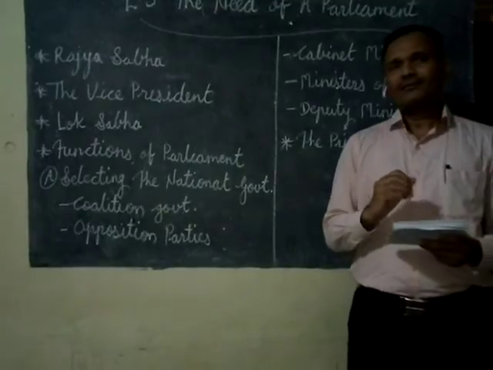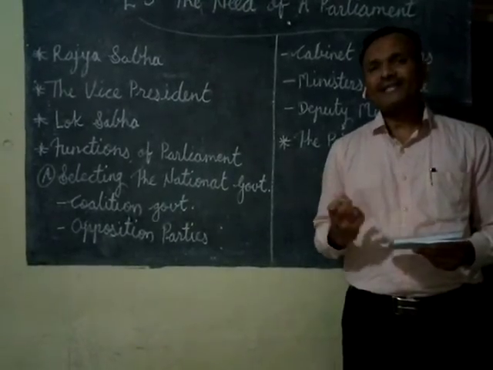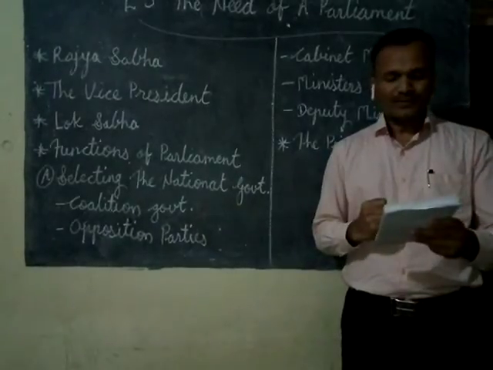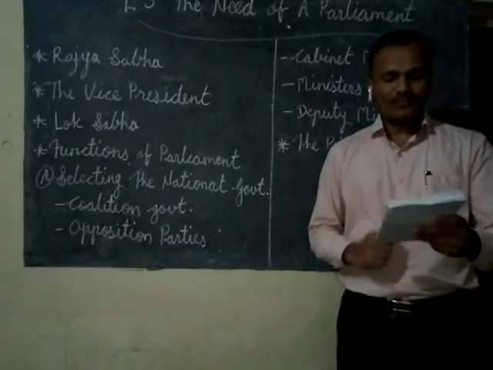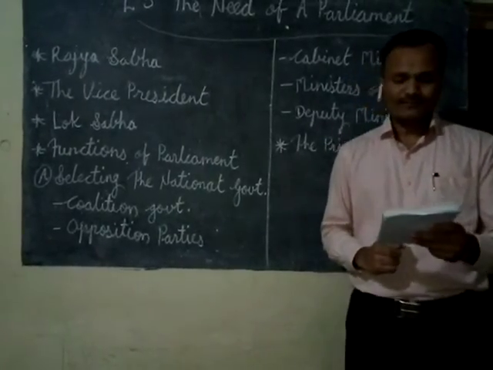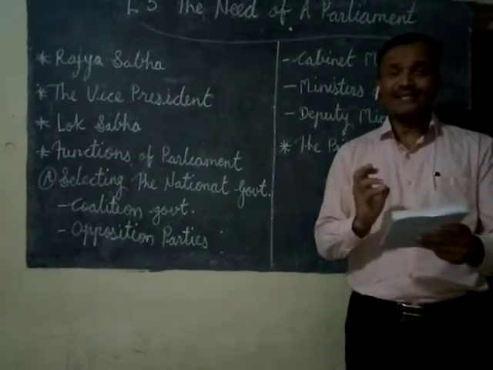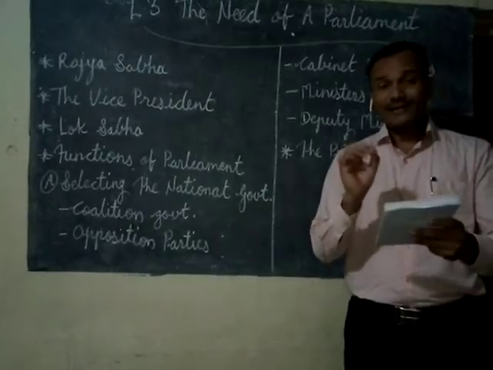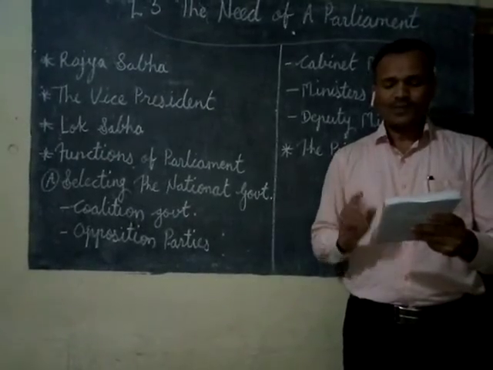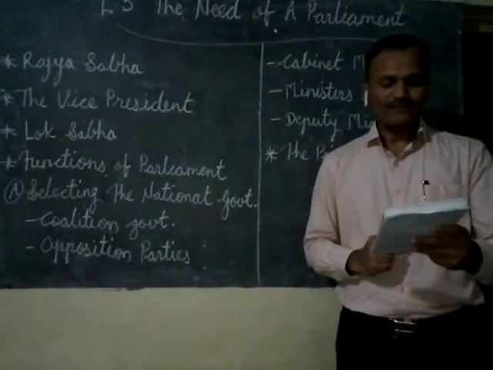Means that political party which acquired the maximum seats in the election is invited by the president to form the government in the center. To form a government, the party should have at least half, that means 272 members or more, to prove the majority.